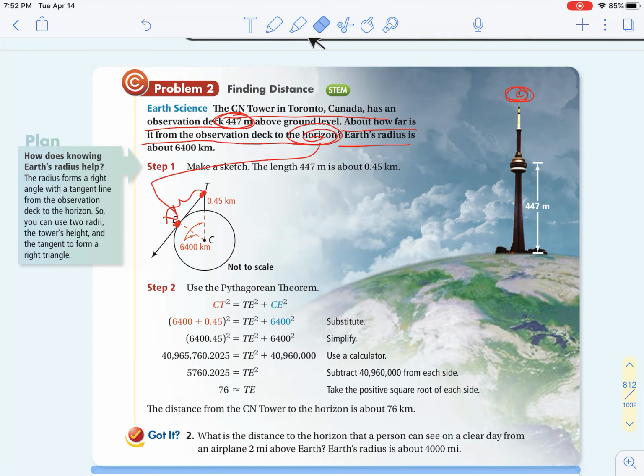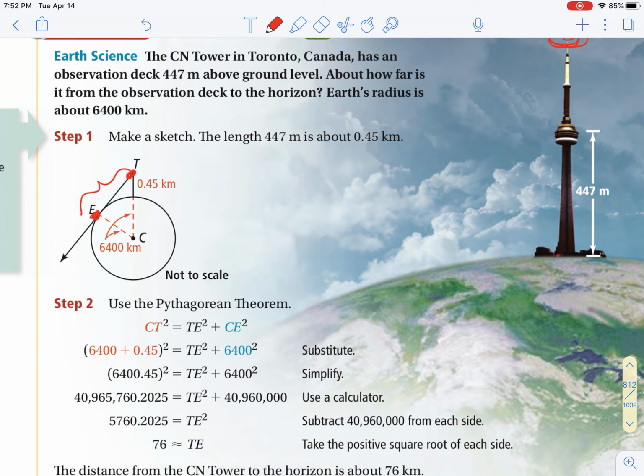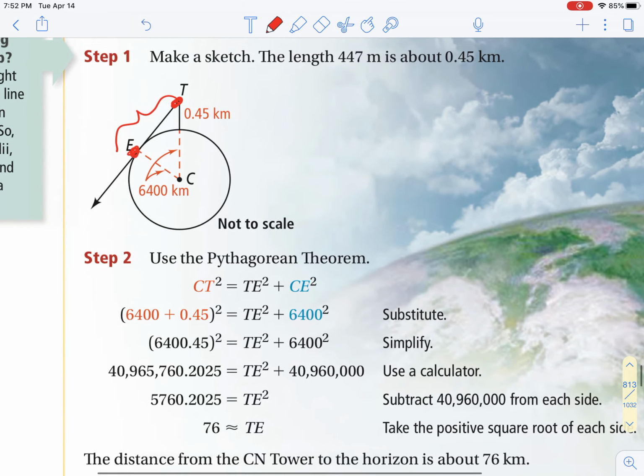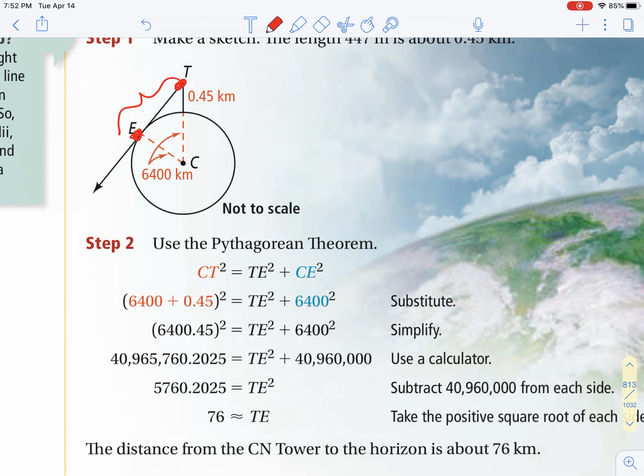Let me clean this up a little bit for you. If I zoom in on this picture and the work right below, this here is our distance from the observation deck to the Earth. We're also told that the Earth has a radius of 6,400 kilometers.